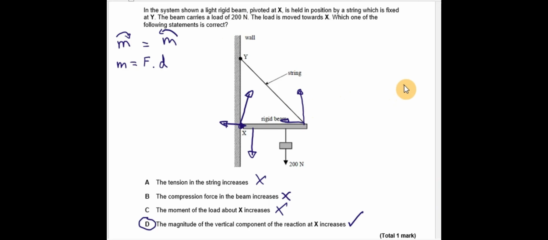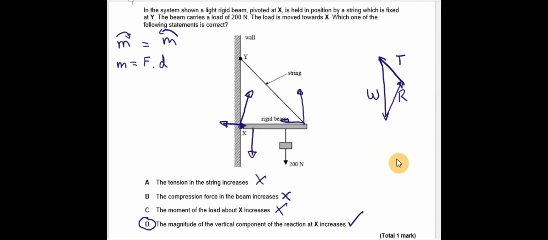There is the tension in the string, there is the weight of the beam, and there is the reaction force from the wall. Now, because it's in equilibrium, if I put all three of those force vectors together, they must form a complete triangle.